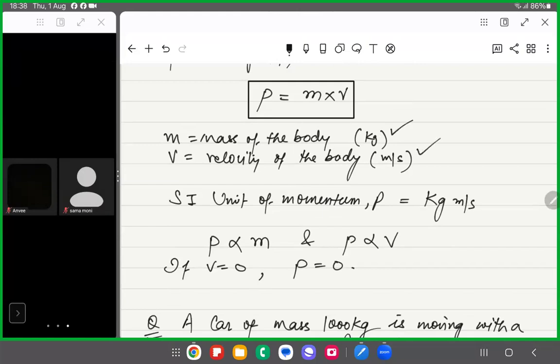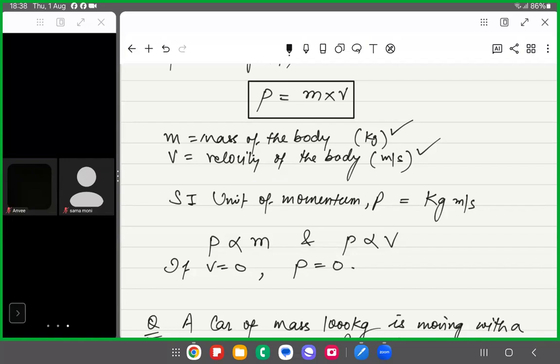So remember, when you are doing some numerical within physics, it is important to note what the units are, right? What are the standard units for the formula? If your physical quantities are not in those units, you will get the wrong answer. Your numerical will be totally wrong. You will get zero for that. Okay. So before putting the values within the formula, you have to first check whether they are in their SI units or not.